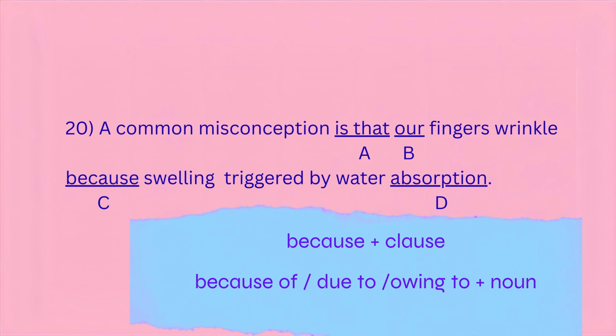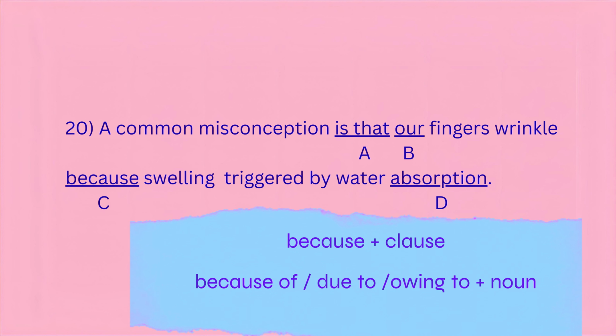Grammar tip: use because when followed by a clause, subject plus verb. Fingers wrinkle because water triggers swelling. Use because of, due to, or owing to when followed by a noun phrase. Fingers wrinkle because of swelling. Fingers wrinkle due to water absorption. Fingers wrinkle owing to pressure changes.